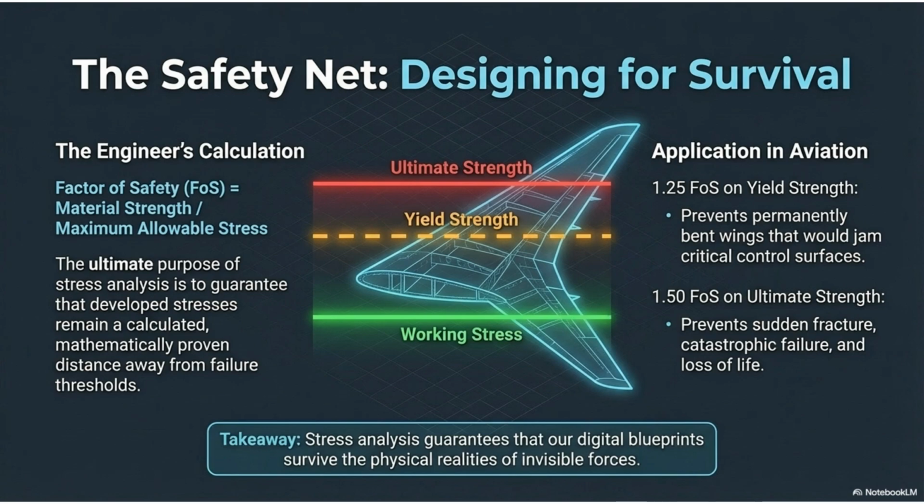The factor of safety is the engineer's net for survival. It is the material strength divided by the maximum allowable stress. This analysis guarantees that structures remain safely away from failure thresholds, preventing catastrophic failures, for example, in aviation.